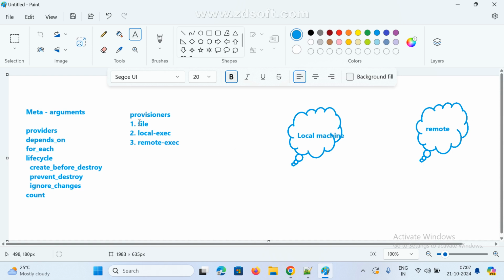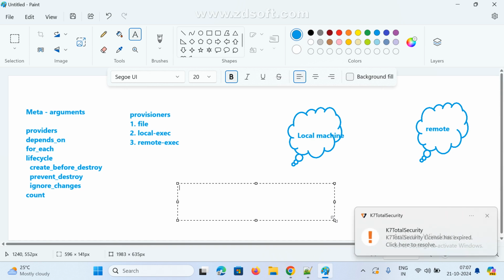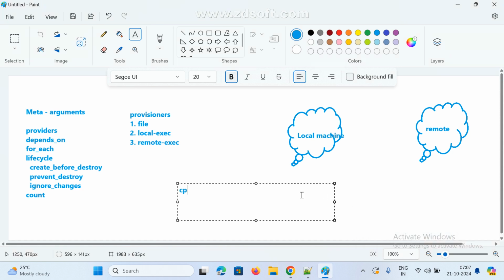Now if you want to copy files from one machine to another, what is the Linux command? If you want to copy, we use one command, right? Which command? cp, source path and destination path. It works the same way: this is the local machine, this is the remote.